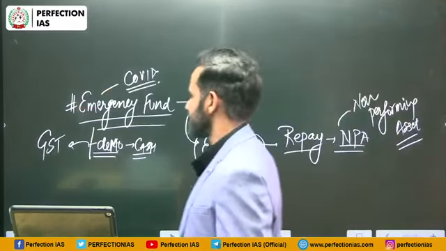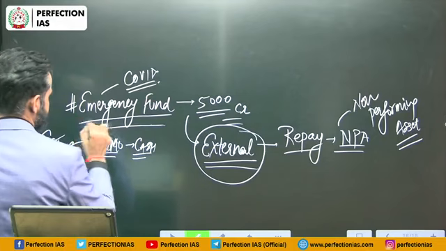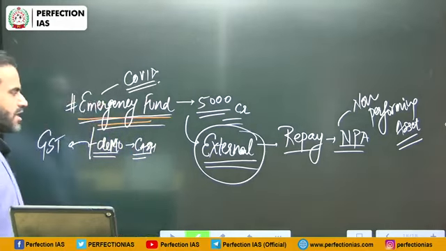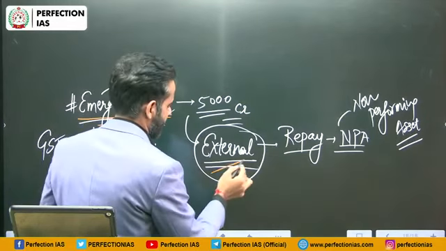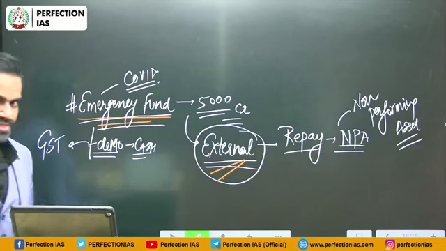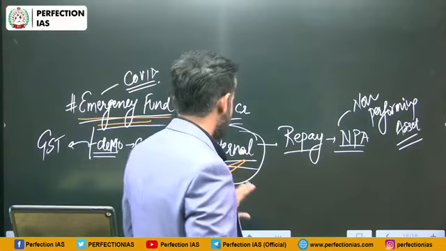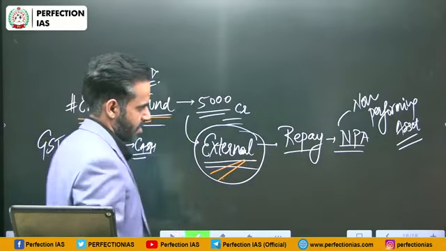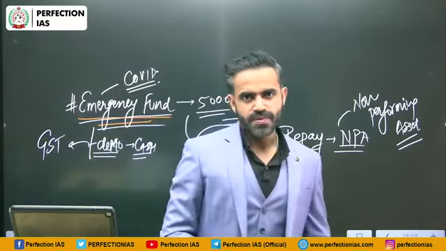And last but not least, it also recommended an emergency fund so that MSME units can be supported in case of any external factor. That means if they are facing problems because of some external circumstances, then in such cases MSME units can be supported from this fund. So that was all for this topic. Thank you.